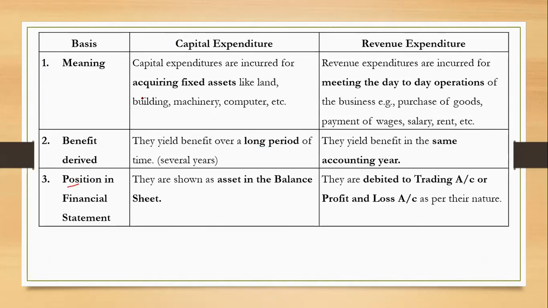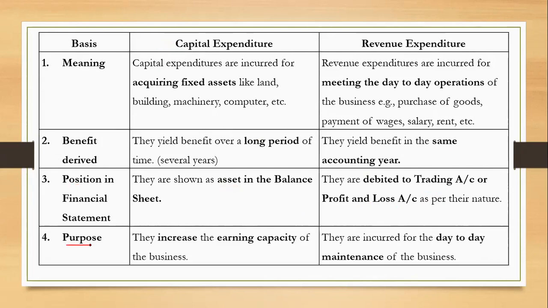Position in financial statements. Where do we write this? A capital expenditure is always a purchase of an asset, so it goes in the balance sheet on the asset side, whereas a revenue expenditure is a routine expense, right? It will be debited again, but debited to trading or profit and loss account as per its nature.